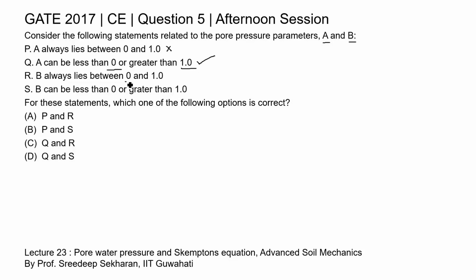Now statement R, B always lies between 0 and 1. Yes, B is a function of saturation of soil, so the value of B lies between 0 and 1. So this statement is also correct. The next statement, statement S, B can be less than 0 or greater than 1. No, the degree of saturation always lies between 0 and 1, so B also varies in that range. B always lies between 0 and 1. It cannot be negative and cannot be greater than 1. So statement S is incorrect.